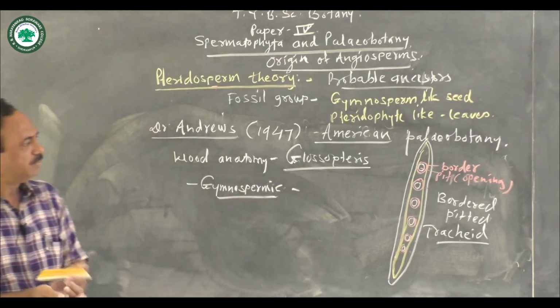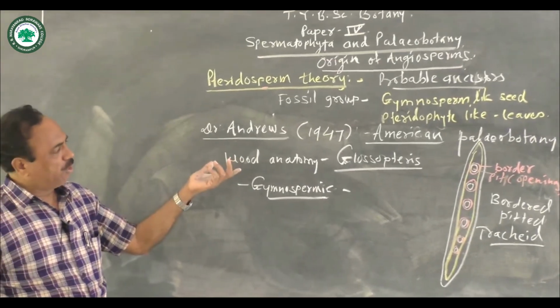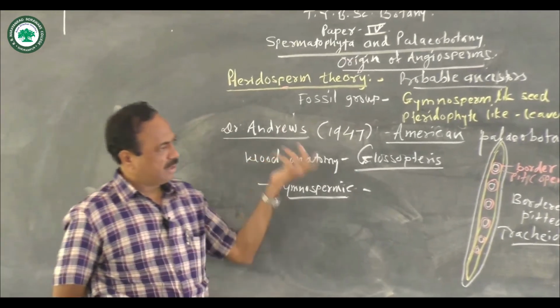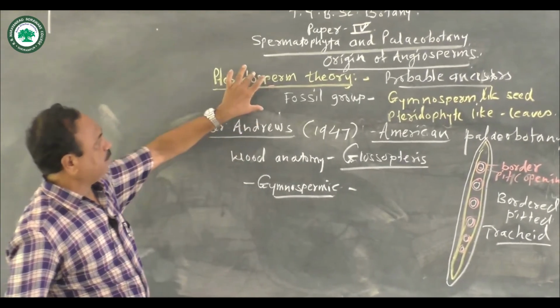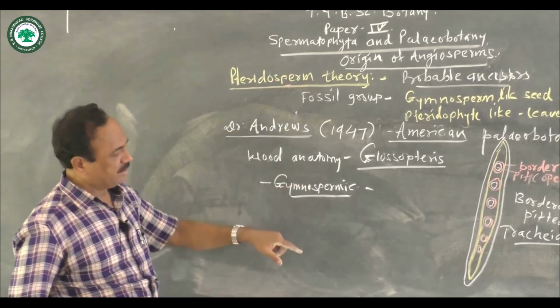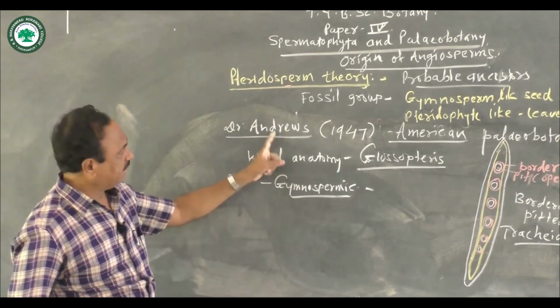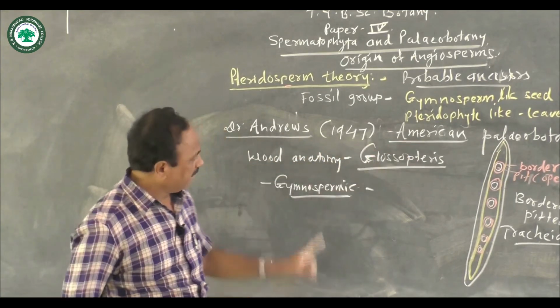So as I told you, Mrs. Plumstead has suggested the pteridosperm as the probable ancestor of the angiosperm, but there are some objections, like Dr. Andrews, the American paleobotanist.